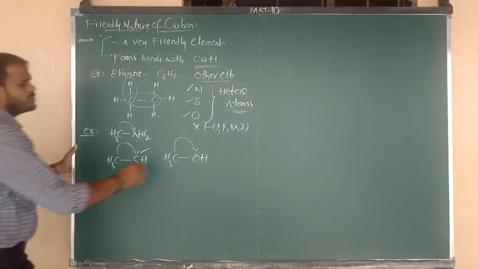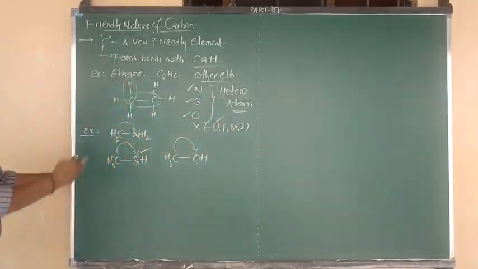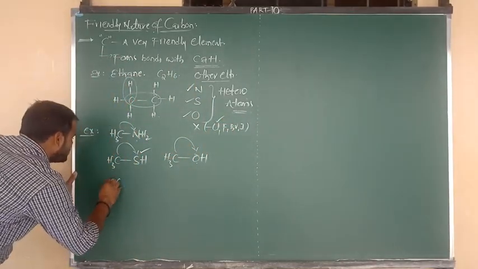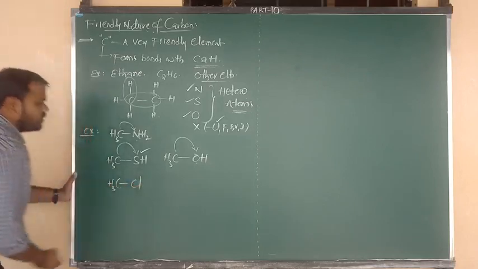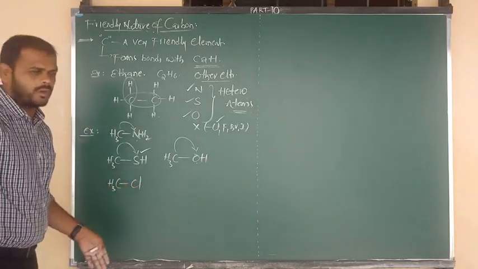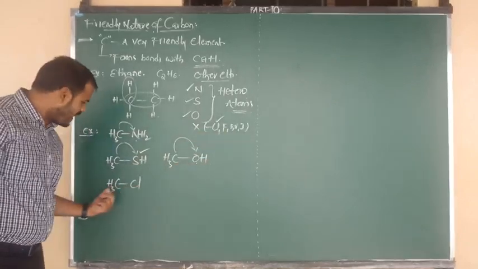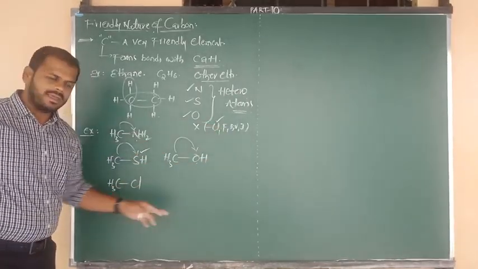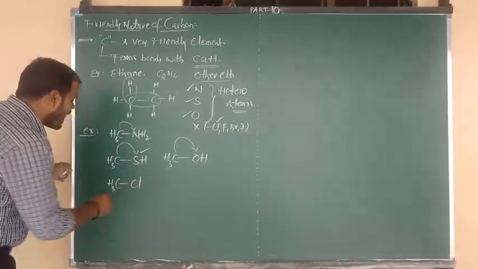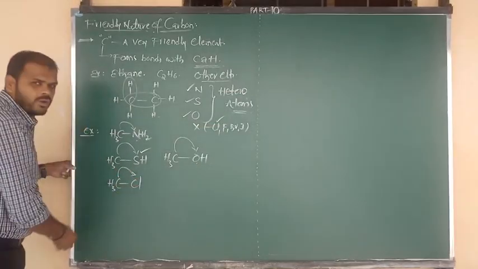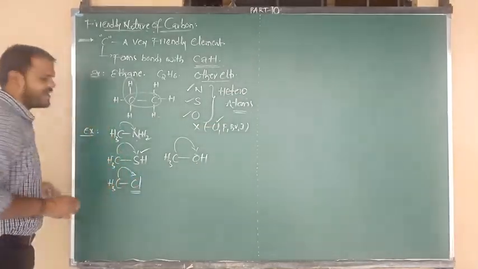Next example, any heteroatom you can consider. First, CH3 bonded to Cl, methyl chloride. If you write Br, methyl bromide. We can write I, methyl iodide. Means carbon can form bonds with other heteroatoms, that is, the halogens.